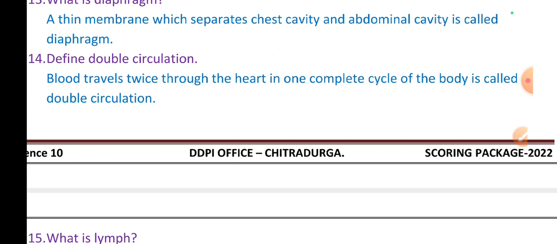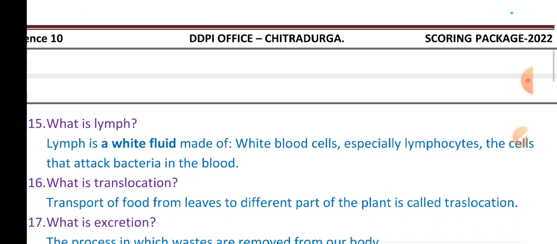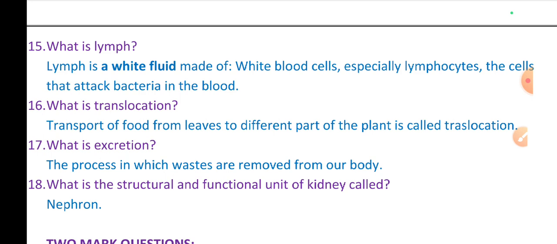Define double circulation. Blood travels twice through the heart to complete one cycle of the body; that is called double circulation. To complete one circulation, blood flows twice through the heart. What is lymph? Lymph is a white fluid made up of white blood cells, especially lymphocytes, the cells that attack bacteria in the blood. Lymph gives a defense mechanism to our body.